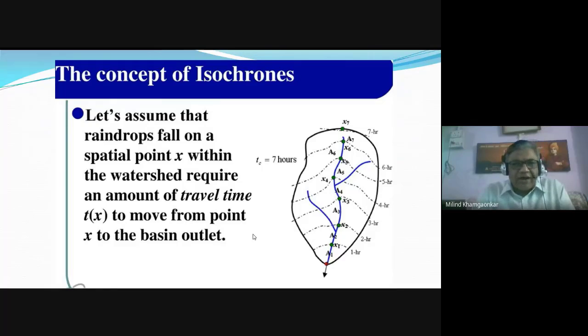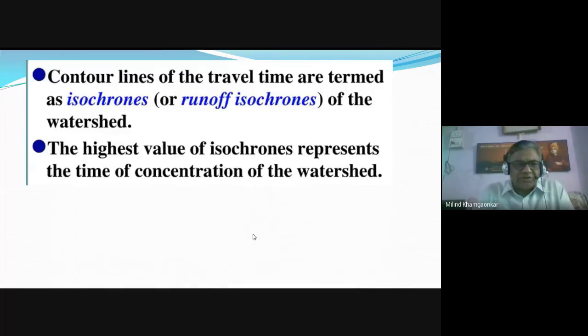This is being depicted in this storm hydrograph. Isochrone is another concept. It is like iso height or the contour. These are nothing but the contour lines of constant travel time. These are called the isochrones. It means in a certain catchment area, there are certain points. If rainfall occurs over those points, then the surface runoff due to that rainfall will take the same time to reach the outlet of the stream.